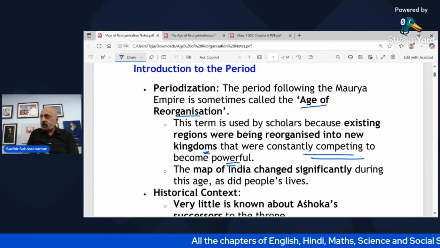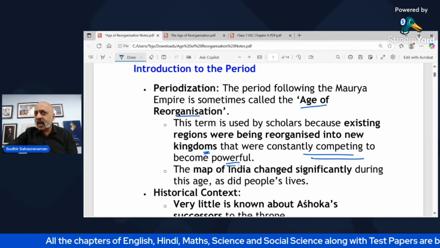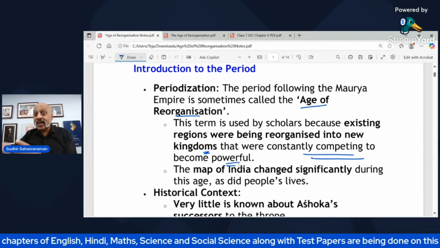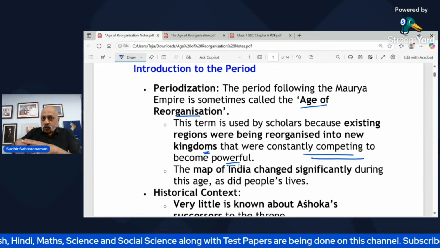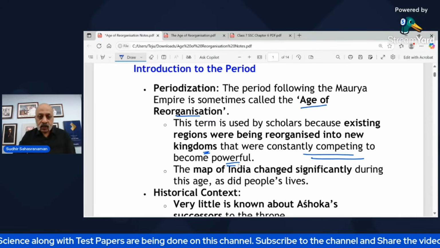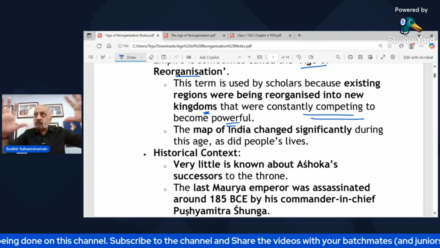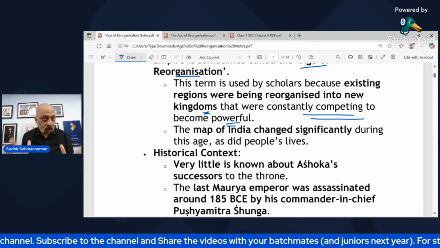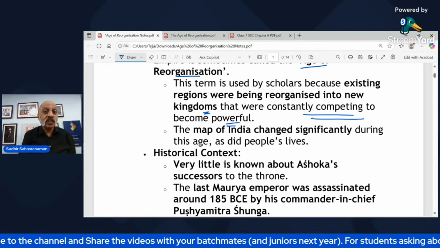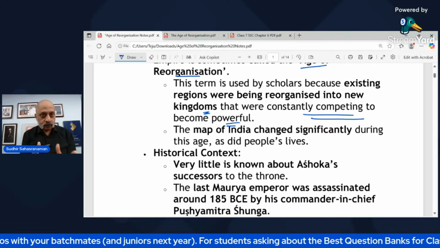So if I am a small kingdom and you are another small kingdom, what I will do is attack that kingdom and conquer it so that I become a bigger kingdom. Everyone was trying to increase their sphere of influence. So what happened as a result was that the map of India, which was the way it was under the Maurya Empire, which you have seen in chapter number 5, the rise of empires, changed a lot.